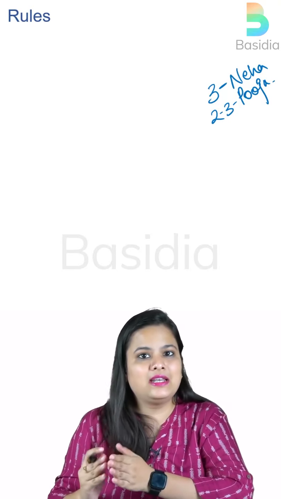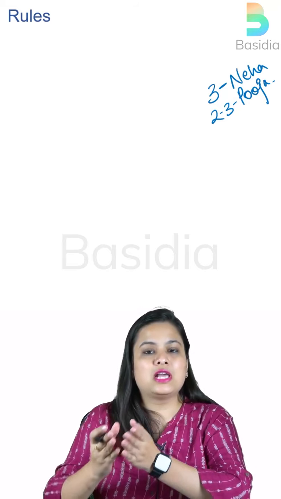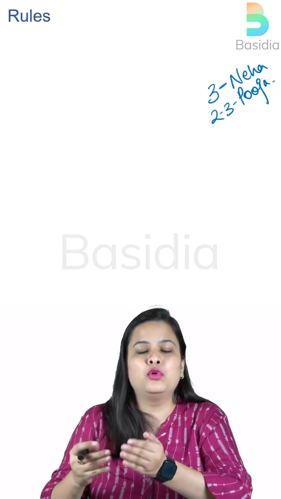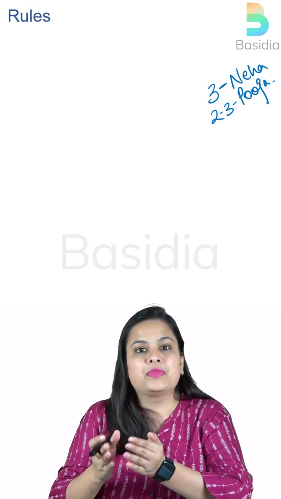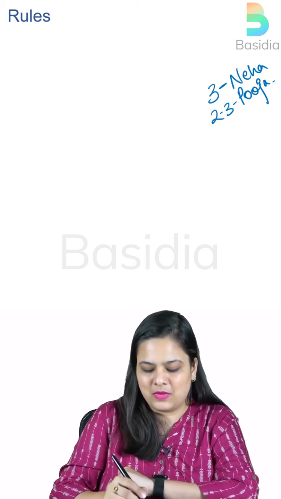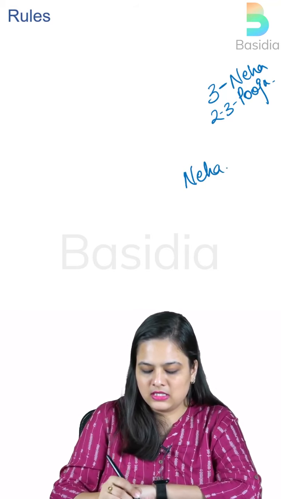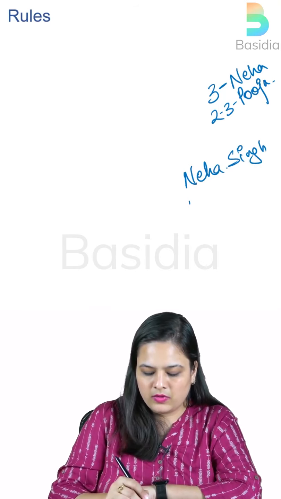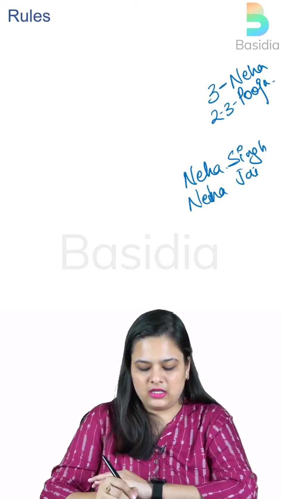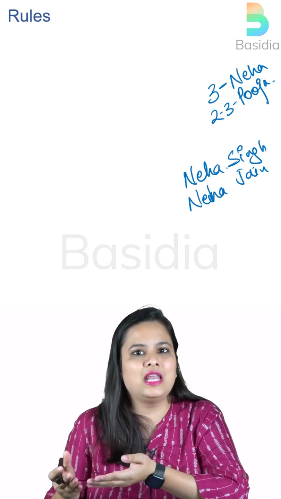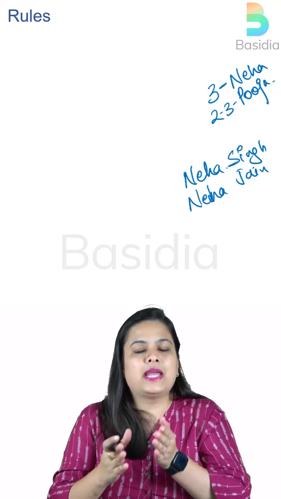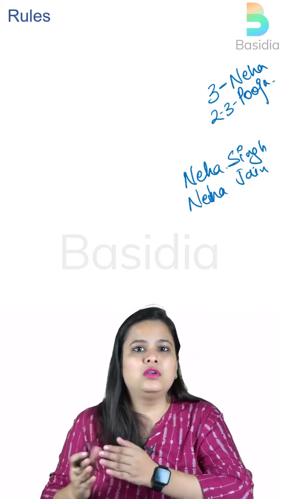So how do we identify these? Based on, of course, how they look, the first thing that we can observe. The second thing is that even if we don't know how they look, we can simply distinguish them with the help of their surnames, or the last name. So let's say one is Neha Singh, one is Neha Jain, right? That is how you differentiate these based on just their names, even if they are not present in front of you. And the same thing binomial nomenclature does with all the organisms.